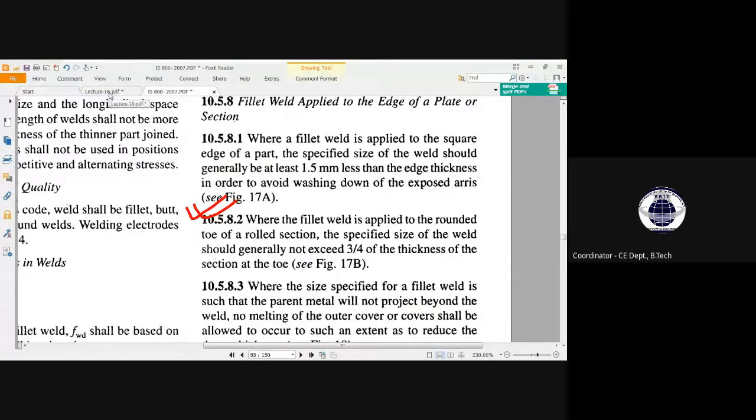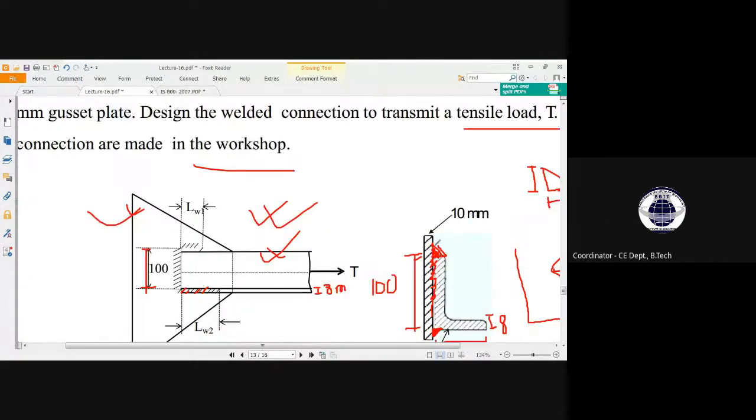So which one is the toe of this part? See, this is the rounded part, isn't it? And this is also the rounded part. In that rounded part, the welding process will be approached. So for this rounded part, giving the welding connection can be hampered. So what is that provision?